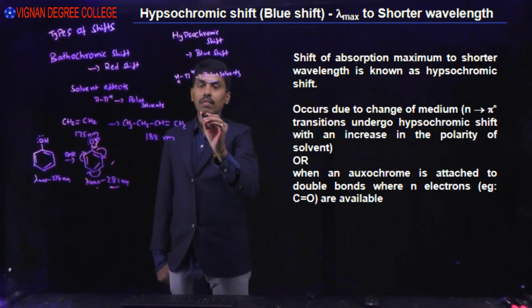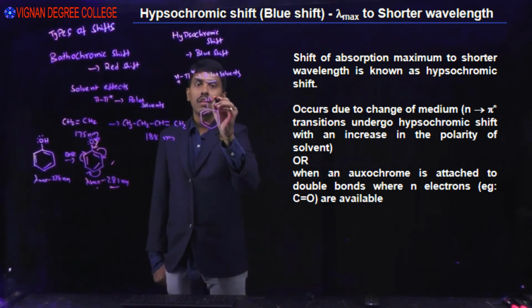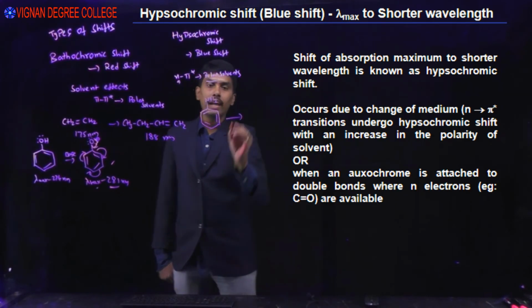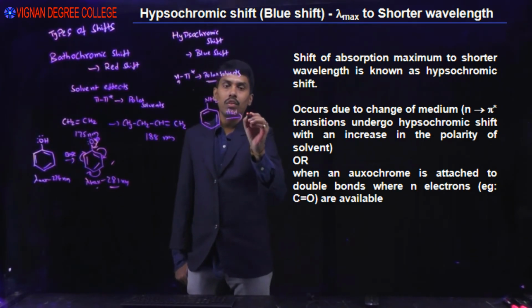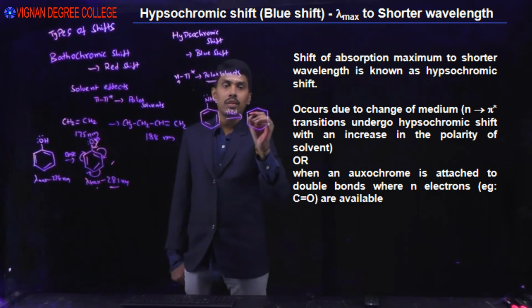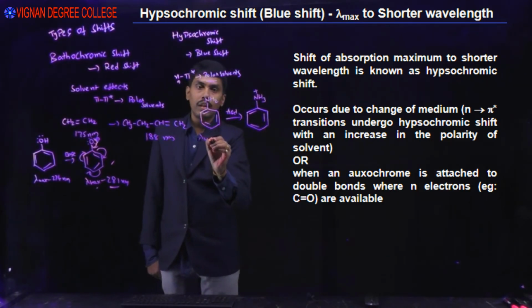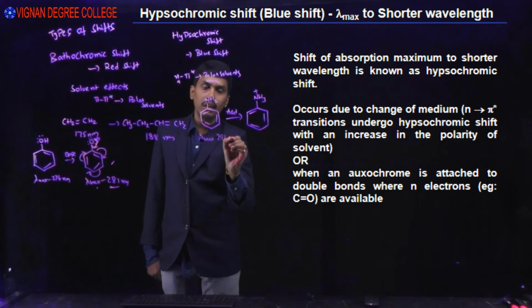We have aniline. If you dissolve it in acid medium, we get the anilinium ion. Here the lambda maximum is around 290.